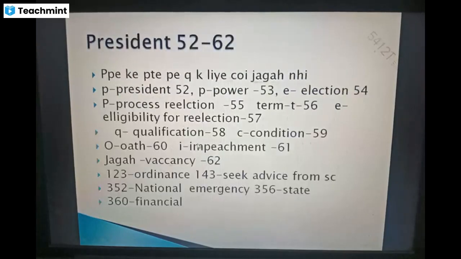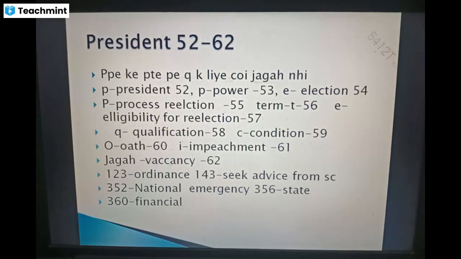Then the President: the articles you have to remember are 52 to 62. Just remember one line: in the pattern of PPP, no place for Q. Here P is for President, another P is for power, and E is for election. So 52, 53, 54 is over. Then PTE is there by using that process for re-election: T for term, E for eligibility for re-election. So from here another 3 articles are gone, 55, 56, 57.